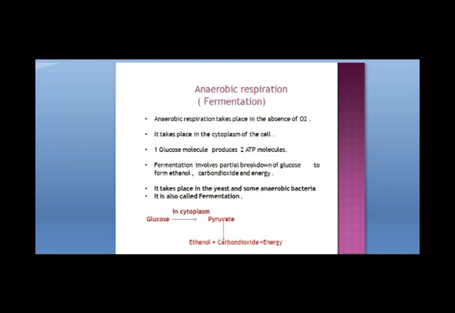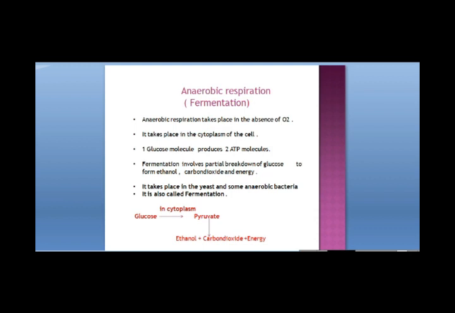Now we come to the next type of respiration, called anaerobic respiration, taking place without oxygen. The glucose is broken down into ethanol, carbon dioxide and energy. So here partial breakdown of the glucose takes place, and one glucose molecule produces 2 ATP molecules.